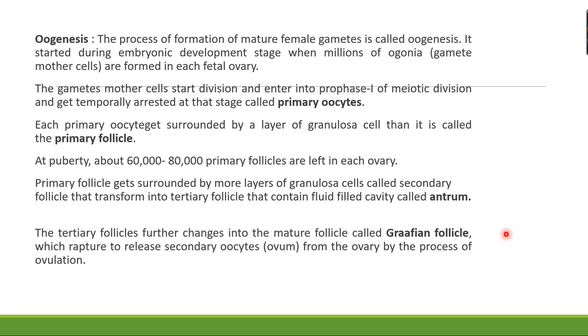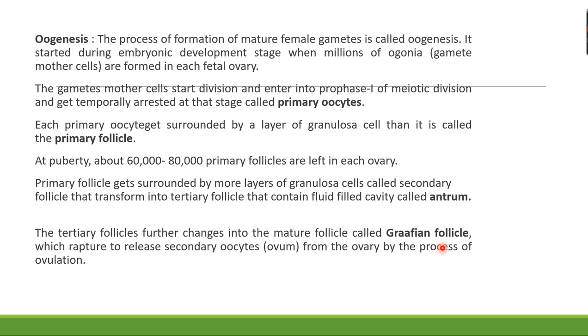The corpus luteum consists of the follicular cells, which are the remaining part of the Graafian follicle, and there is fibrin and a blood clot in the corpus luteum. That means the corpus luteum contains the blood clot, whereas the Graafian follicle contains the follicular antrum, which is filled with the follicular fluid.